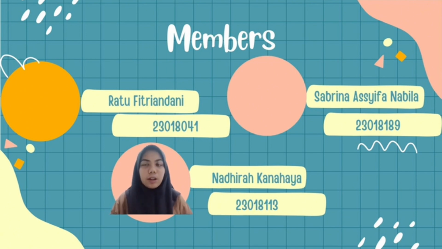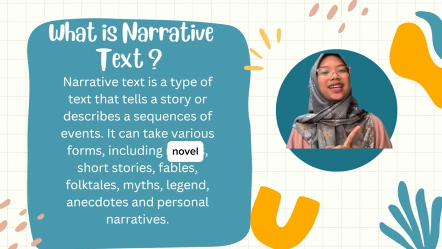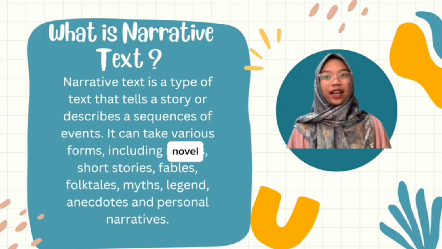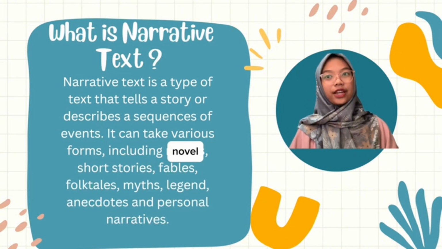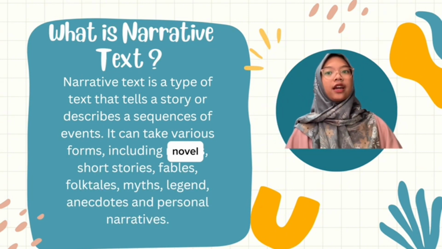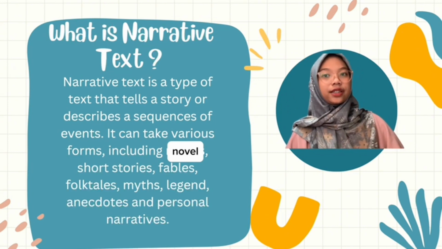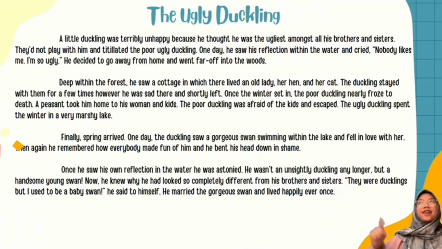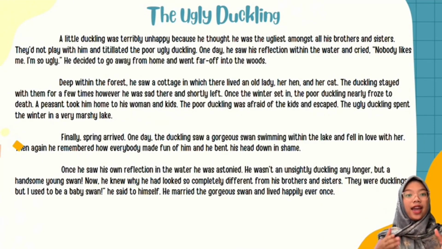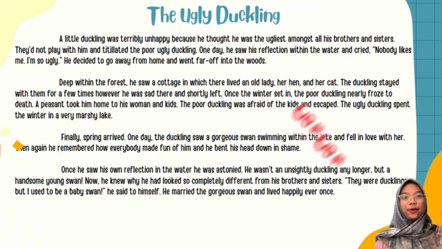The title is Golden Egg. But before we go into our text, let's know what narrative text is. Narrative text is a type of text that tells a story or describes a sequence of events. It can take various forms, including novels, short stories, fables, folktales, myths, legends, anecdotes, and personal narratives. This is my narrative text, and the generic structure is: first, orientation; second, complication; and last, resolution.